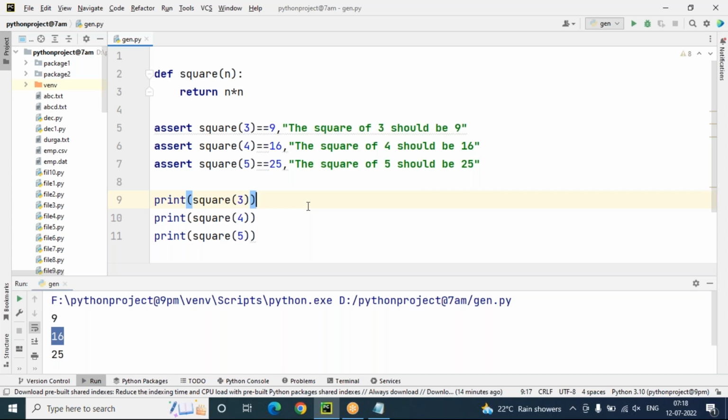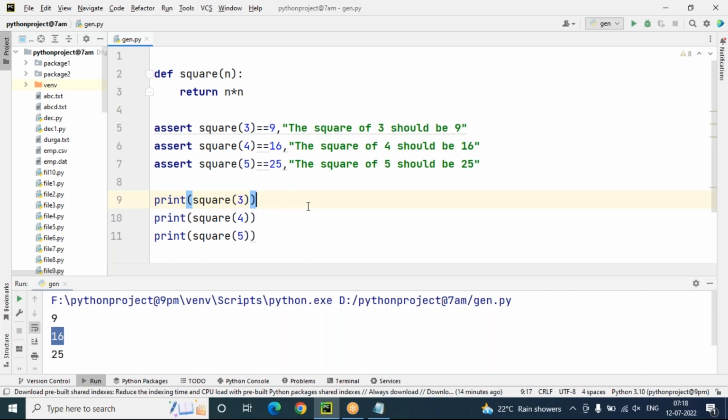The advantage of assert statements is that after completion of your debugging, assert statements will not show any output. It will not execute. An assert statement is just for checking a conditional expression. According to your program, if your condition is true, then the program will execute normally. Only if the condition expression evaluates false will the assert statement raise assertion error. By looking at the assertion error, the programmer gets the alert, so he can solve the bug easily in our program. So this is the assertion concept in Python.